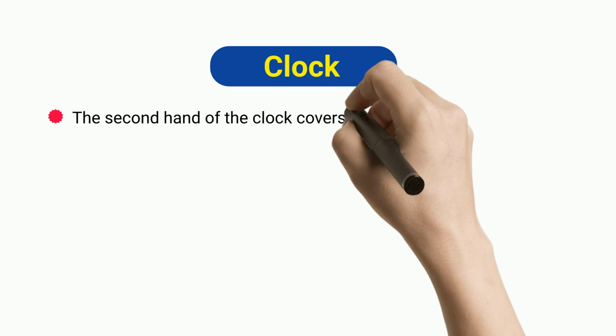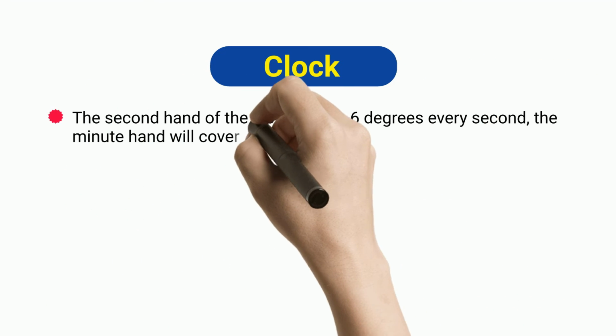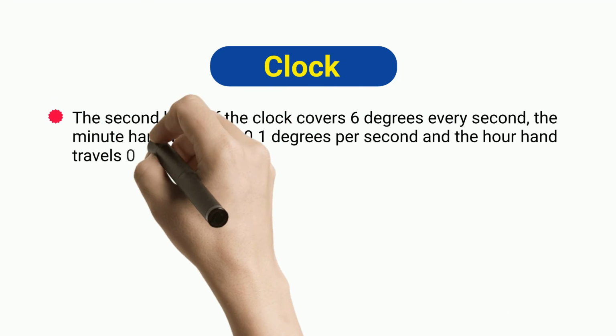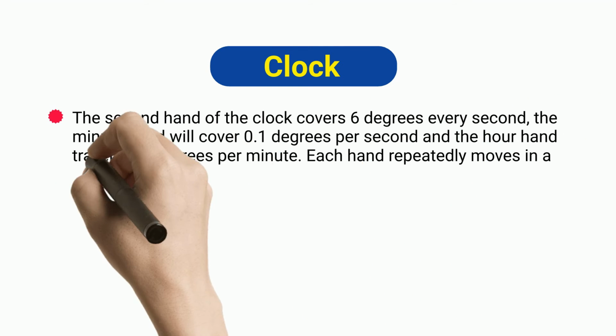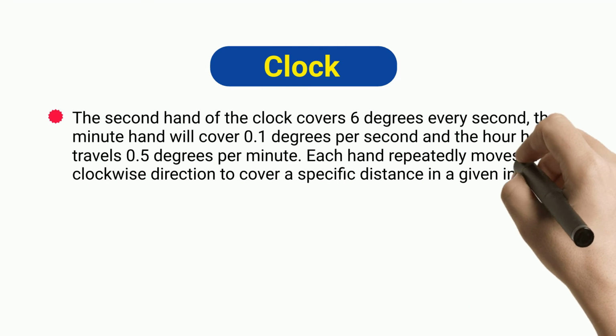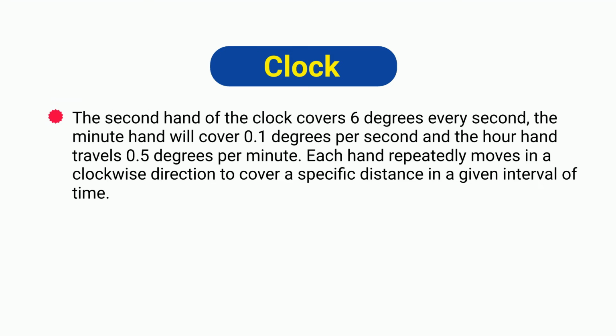Clock. The second hand of the clock covers 6 degrees every second, the minute hand will cover 0.1 degrees per second, and the hour hand travels 0.5 degrees per minute. Each hand repeatedly moves in a clockwise direction to cover a specific distance in a given interval of time.